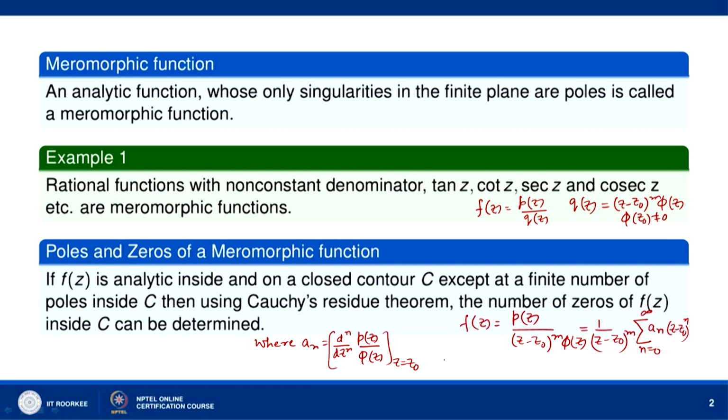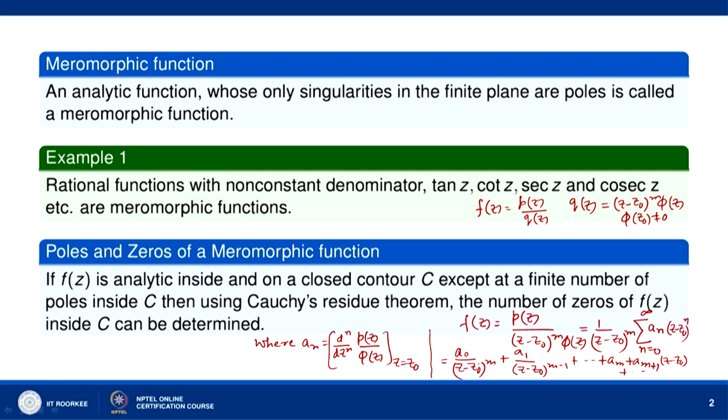Now, if you expand this series, then you can see a naught (z minus z naught) to the power 0. So, we shall have 1 upon (z minus z naught) to the power m times: a naught, then a 1 (z minus z naught), and so on. That is, a naught upon (z minus z naught) to the power m, then a 1 upon (z minus z naught) to the power m minus 1 and so on. When n is equal to m, we will have a m, and then a m plus 1 (z minus z naught) and so on.